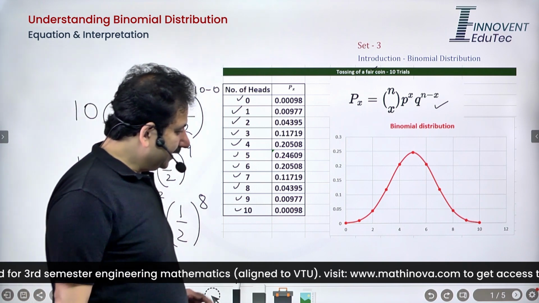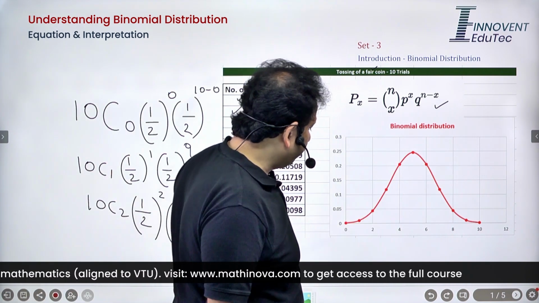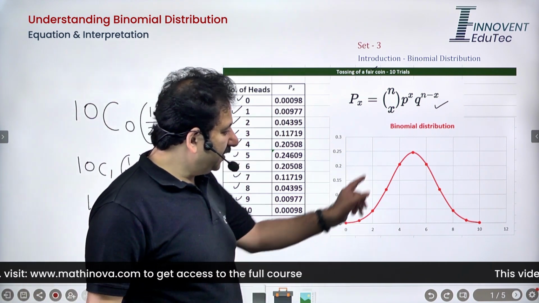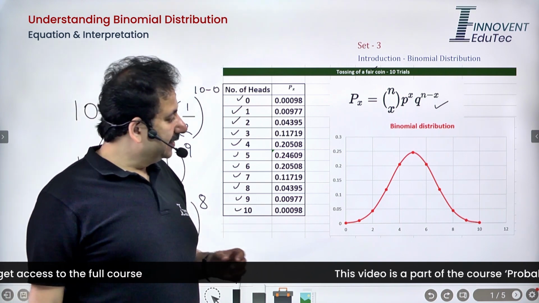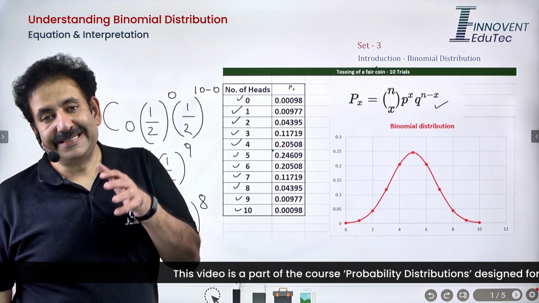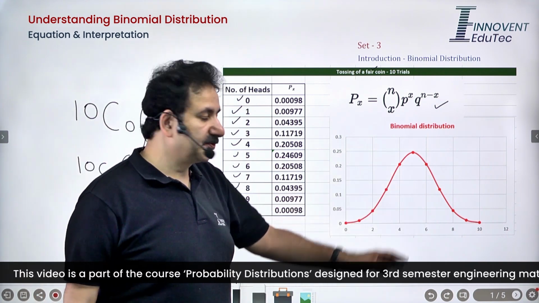And you might see that the probabilities that have been represented here for various x's, that is for various values of the random variable, are joined by a smooth curve, and there is a purpose to it. You might argue that this is not for a continuous random variable, rather it is for a discrete random variable. But why have I joined those points?